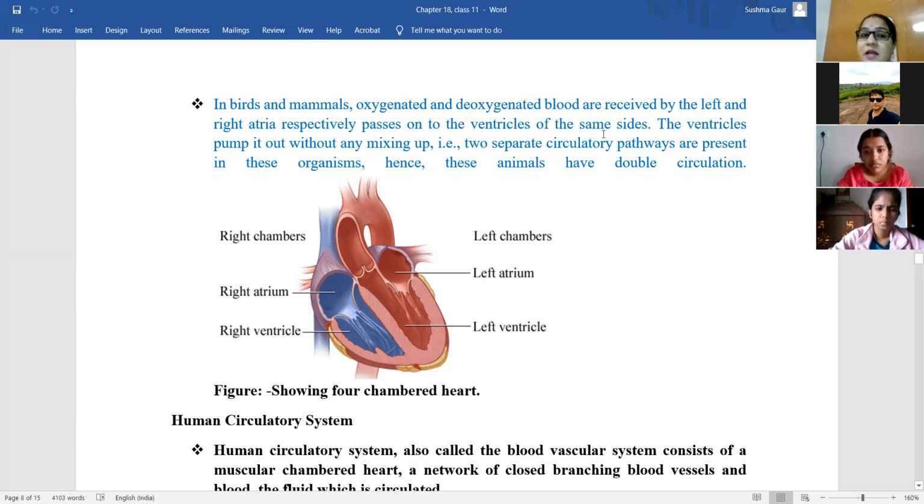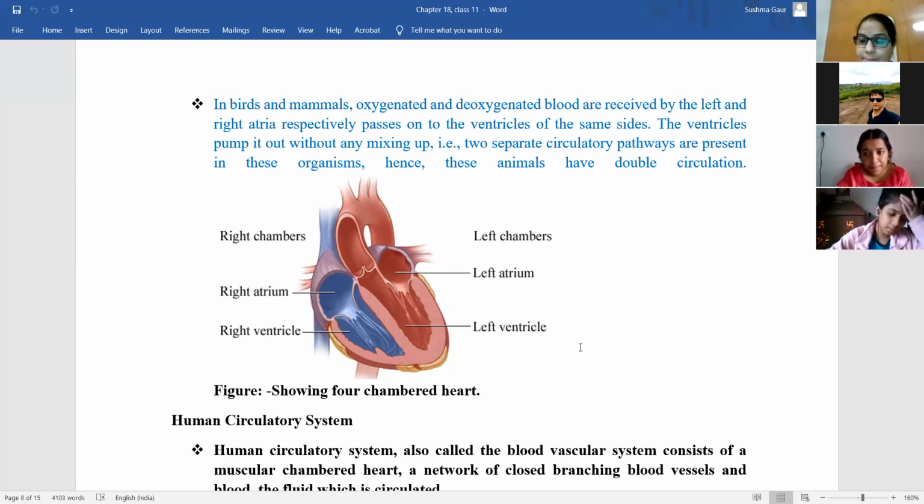So the ventricles pump it out without any mixing up. Because the ventricles are, we can say, separate, they pump out this blood without any mixing. 2 separate circulatory pathways are present in these organisms, hence it is known as double circulation. So now you understand, Asmi? Yeah, ma'am.